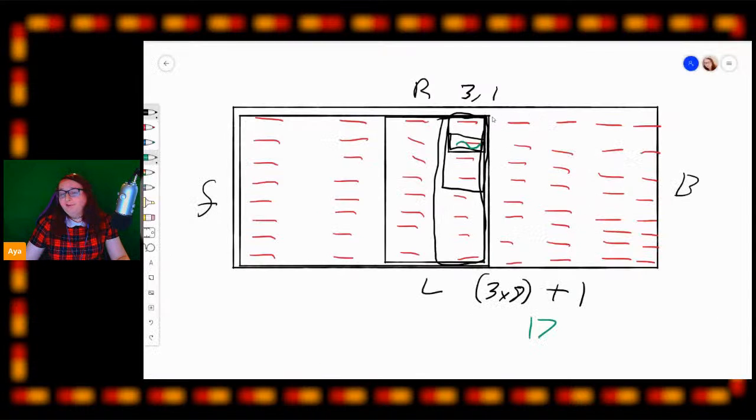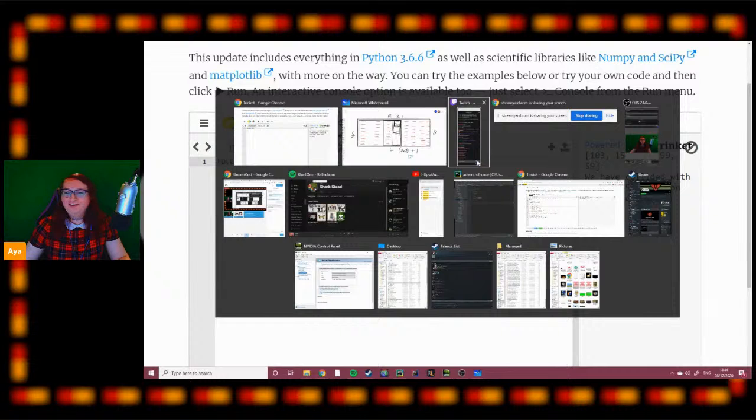Well, this would be row 3 because they are 0-based. So 3 times 8 is 24 plus 1 is... This is row 3 because they're 0-based in this exercise. So this is row 3, row 1, column 3. Yeah, so that's what we need to remember. We start with 0 when we work in these exercises. And this would be not 17, 25. Thank you for the correction there.